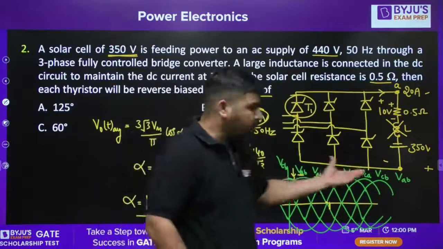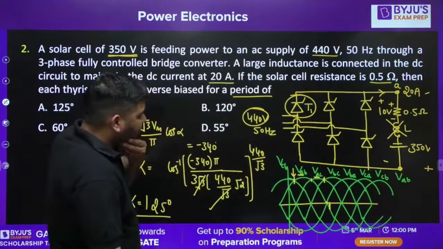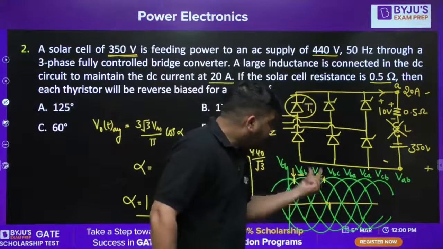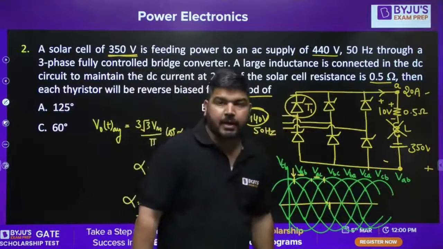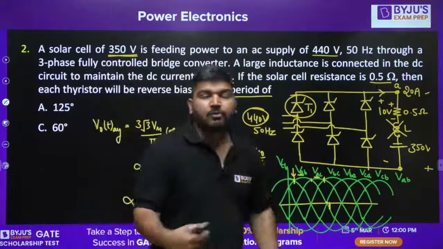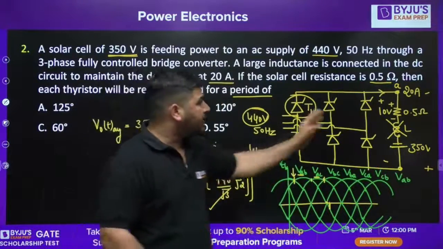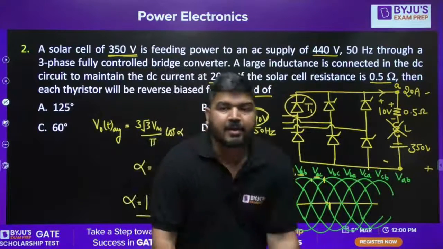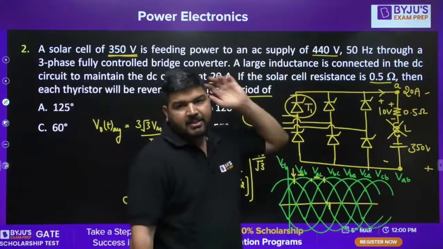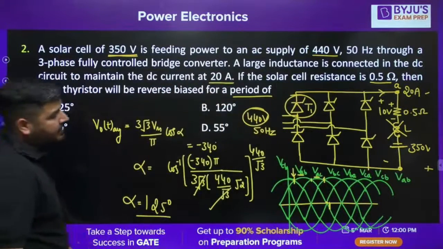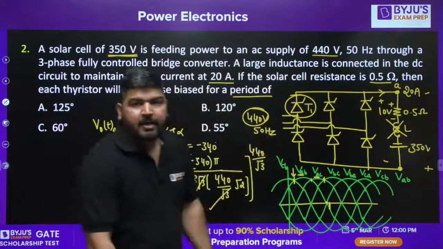And the remaining interval is, we know that the entire interval is of 360 degree. Now out of that 360 degree, for 120 degree this thyristor has to conduct. It means, what about the remaining 240 interval? For 240 degree other thyristors are conducting. If other thyristors are conducting, it means this thyristor will be reverse biased. Is it correct? I think it's not correct. I think there is a catch in this question. Now, what is the catch in this question? We need to check for how much interval this thyristor T1 will be reverse biased.